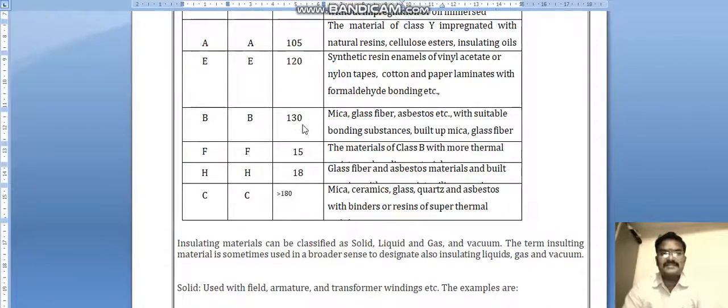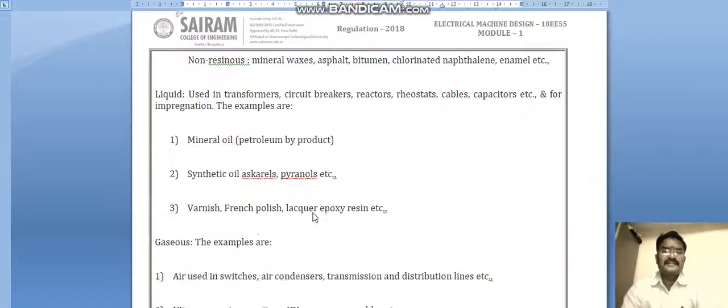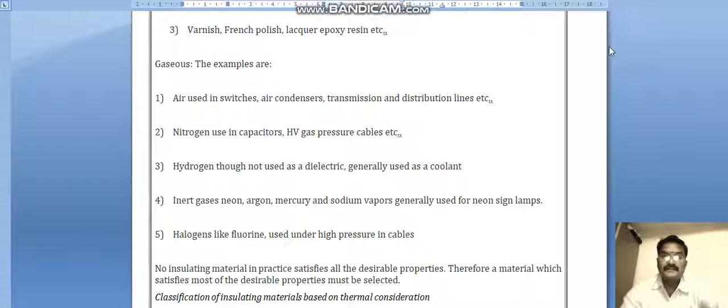Based on temperature, it can be classified into Y, A, E, B, F, H, C. These are mentioned on the motors, generators and transformers themselves. Class A insulation can withstand up to 105 degrees Celsius. Class F can withstand up to 150 degrees Celsius. Like that.